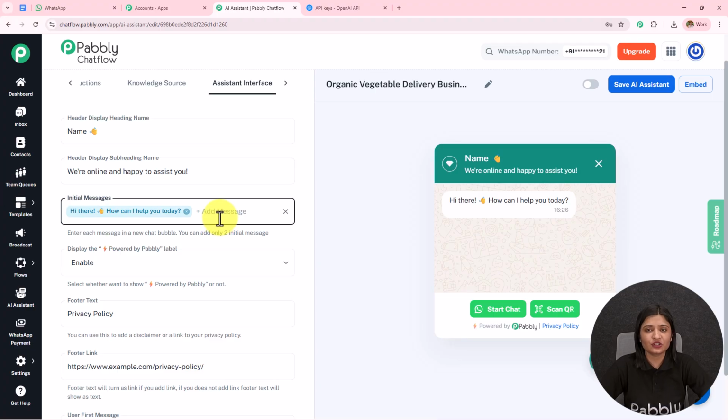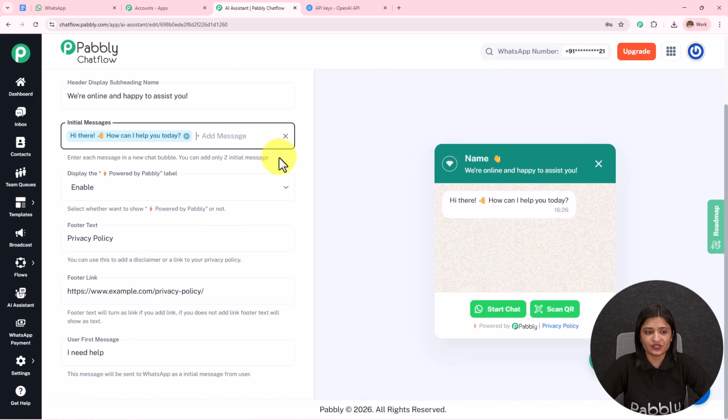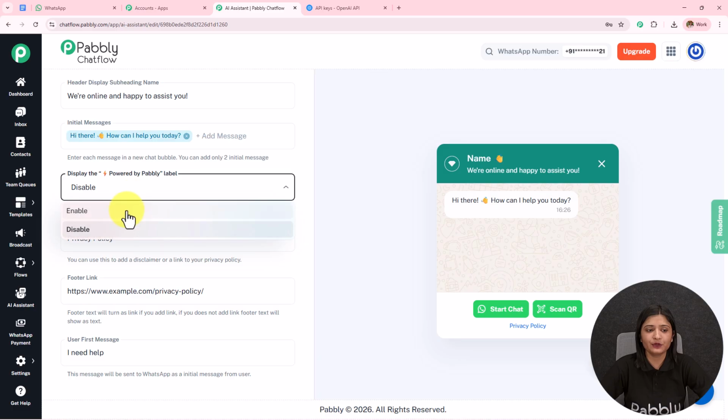Then we have this initial messages based on which, or using which, my AI agent is going to reply to the queries. So you can add 2 initial messages. Then we have this display powered by Pabbly. I have kept it enabled. If you want, you can disable this and it will be removed from here. I'm going to keep it enabled.